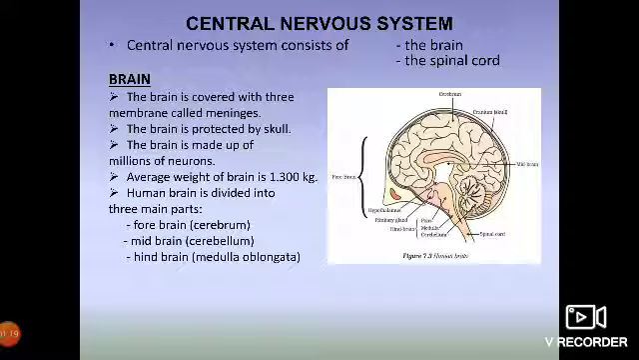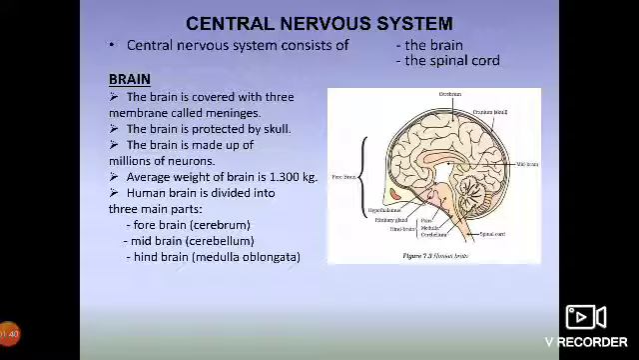The brain is covered by a thin layer of membrane called the meninges. Our brain is protected by a bony protective covering called the skull. The skull protects the brain from all damages and prevents shock.